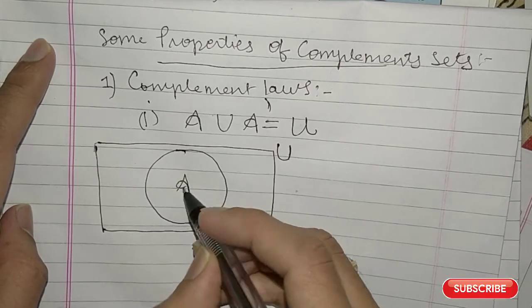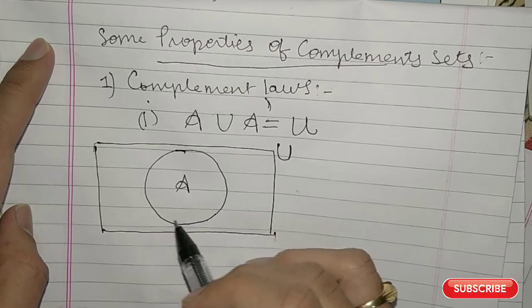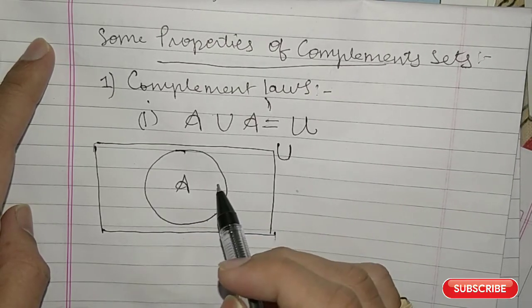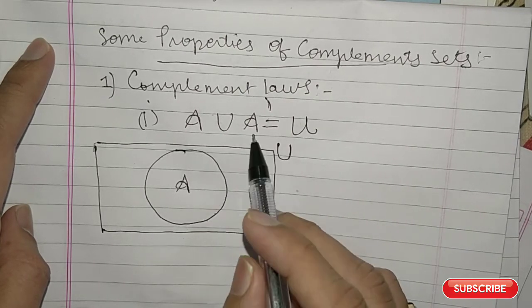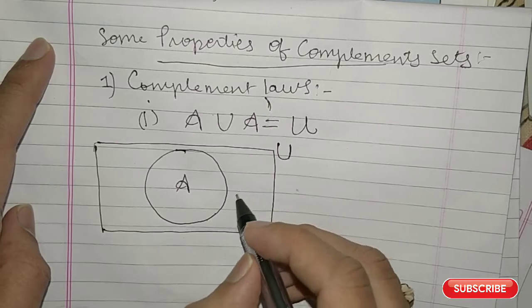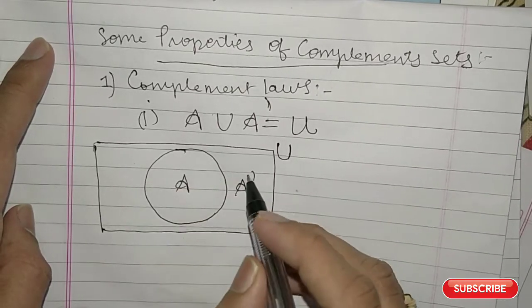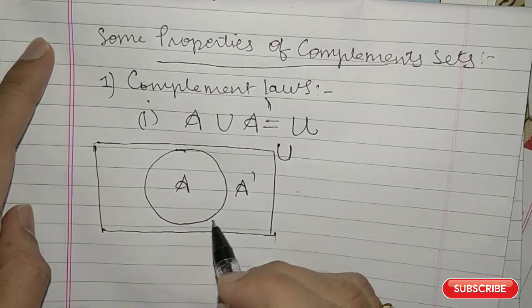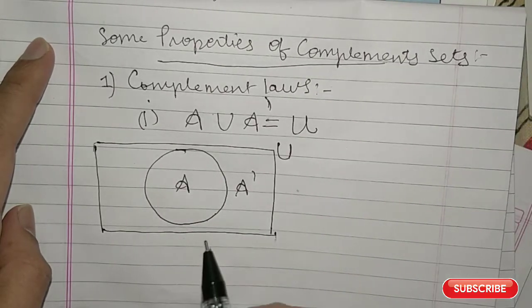You know that the subsets of the universal set are denoted by a circle. Now this is A, and the region which is outside the circle A is the A complement.